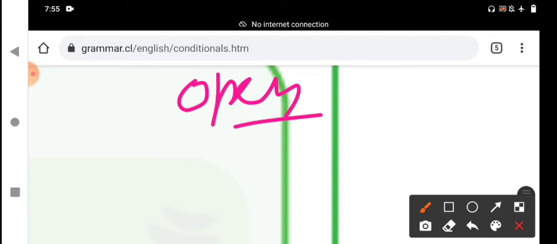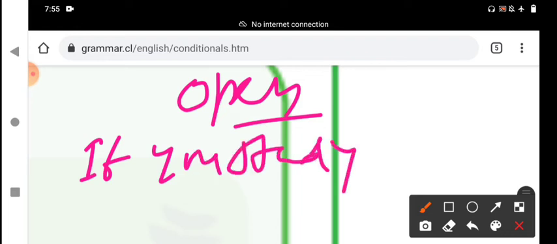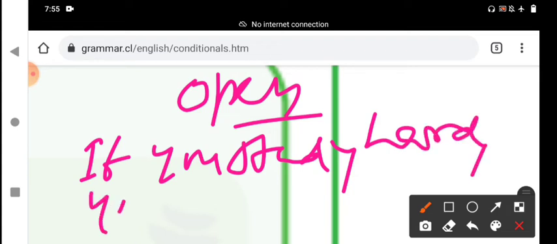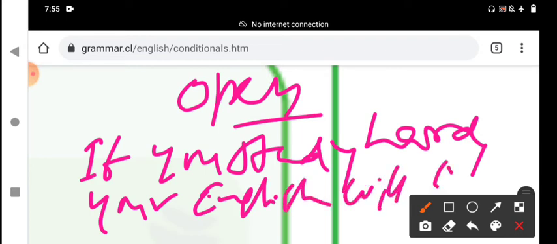which are likely to happen, which have a real possibility of happening. For example, if you study hard, your English will improve. If you study hard, your English will improve. That means it is likely to happen. It is possible to happen.